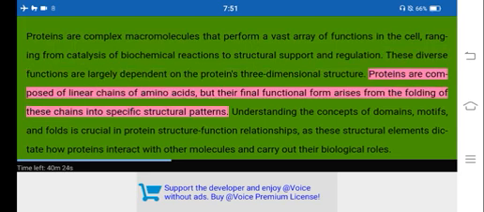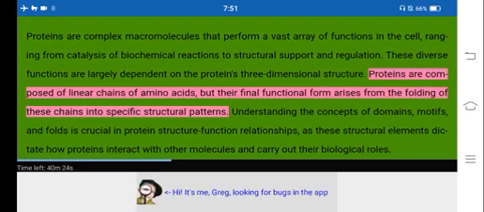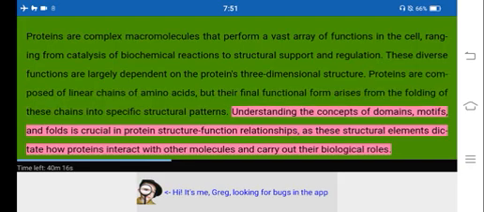Proteins are composed of linear chains of amino acids, but their final functional form arises from the folding of these chains into specific structural patterns. Understanding the concepts of domains, motifs, and folds is crucial in protein structure-function relationships, as these structural elements dictate how proteins interact with other molecules and carry out their biological roles.